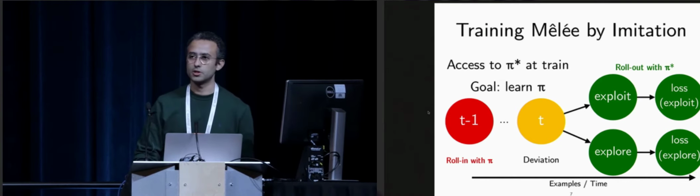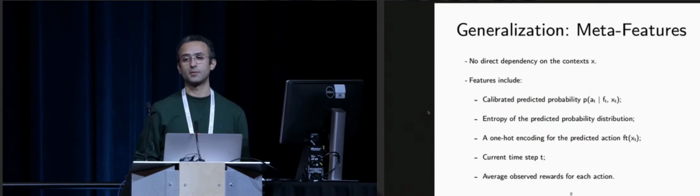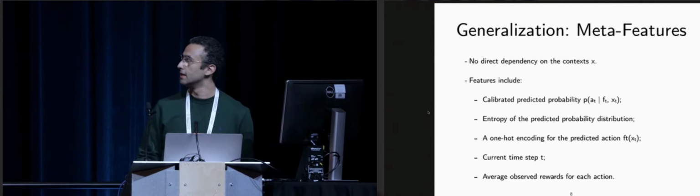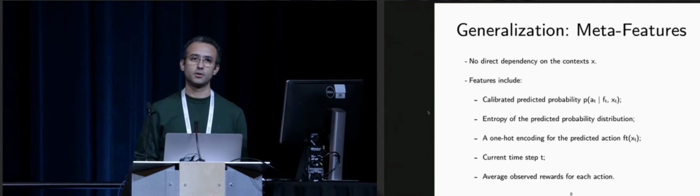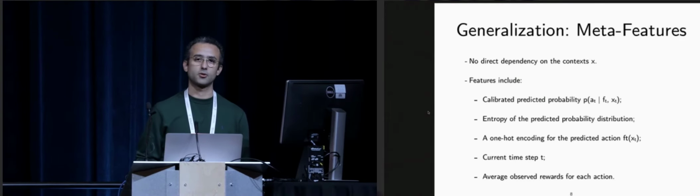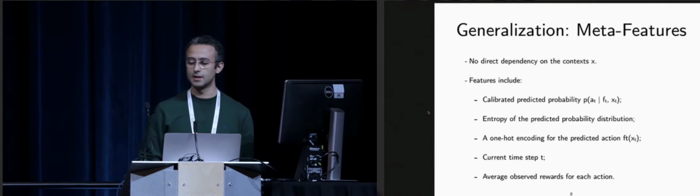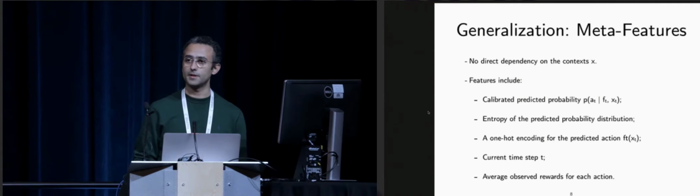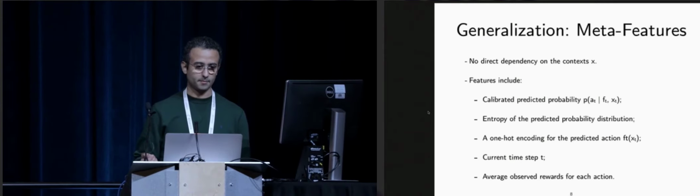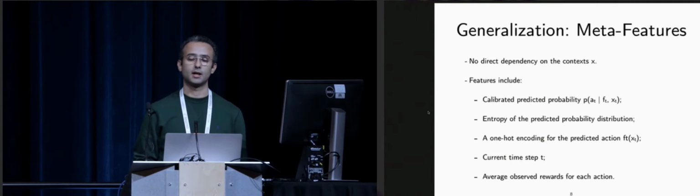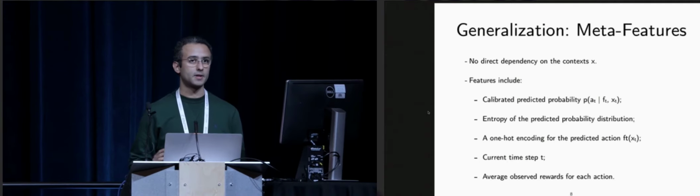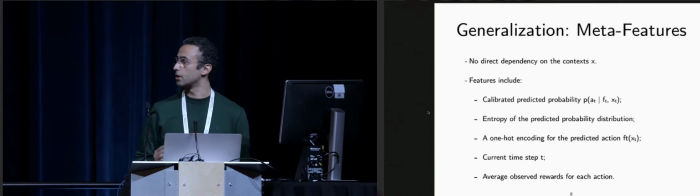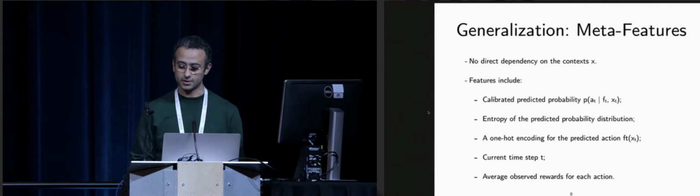So a fundamental question is how can we generalize at meta-test time when we don't have access to this expert? And the answer to this question is that we use a different set of features that are task independent, but generalized across a different set of contextual bandit tasks. So these features include some measures of uncertainty and confidence that the learned policy uses to estimate its confidence about the predicted action. We also keep track of different statistics for observed loss for different selected actions so far.